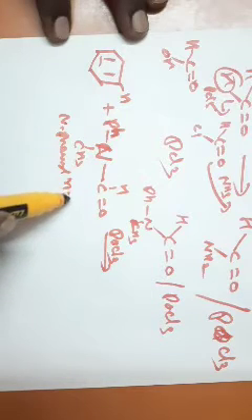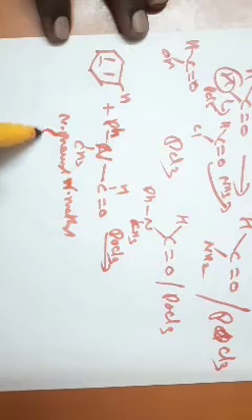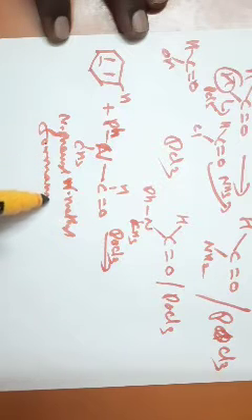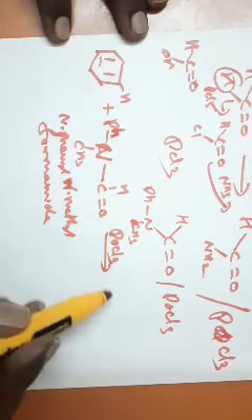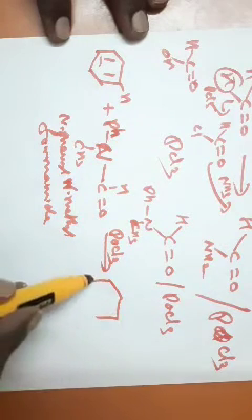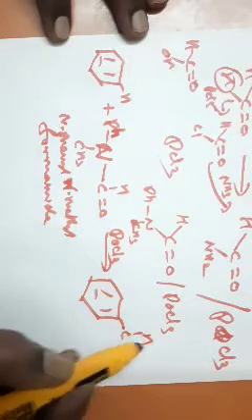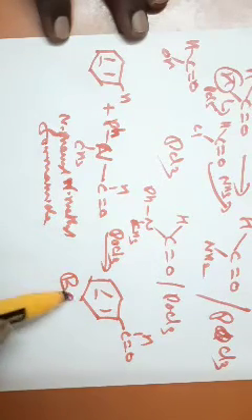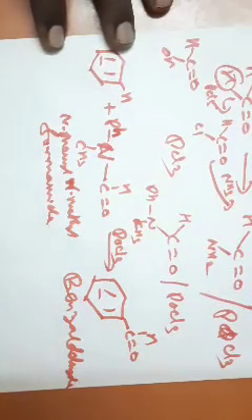N-phenyl N-methyl formamide. That is the effective reagent. You get formylated benzene, or benzaldehyde, as the product. This reaction is called the Vilsmeier-Haack reaction.